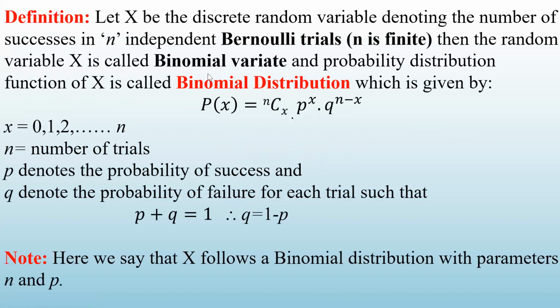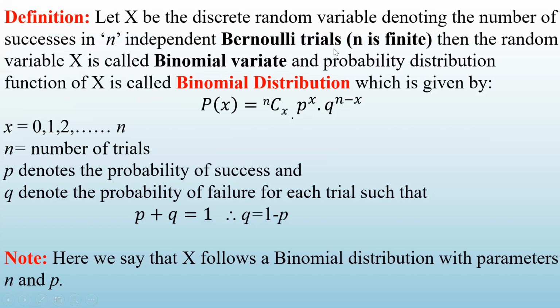Now we will define in a formal way what is the meaning of binomial distribution. First of all, you understand that binomial distribution is a discrete distribution, meaning our random variable X will take discrete values. So let us see the definition. Let X be the discrete random variable denoting the number of successes in n independent Bernoulli trials.